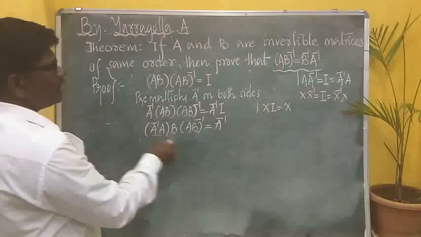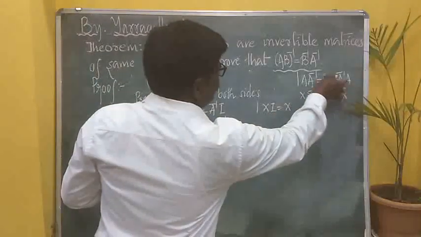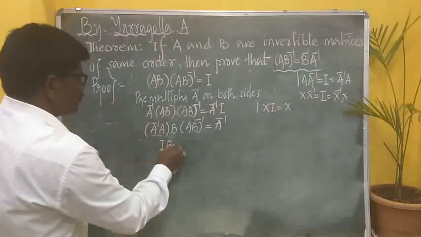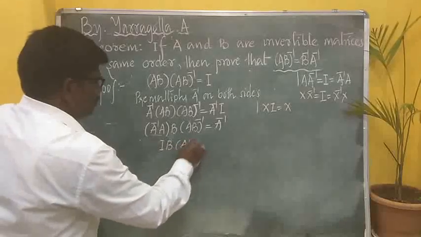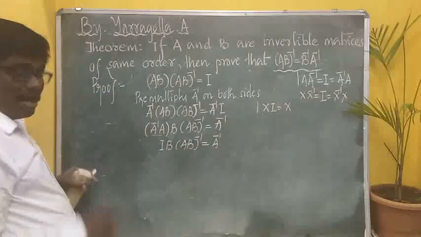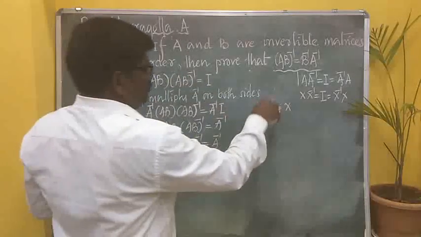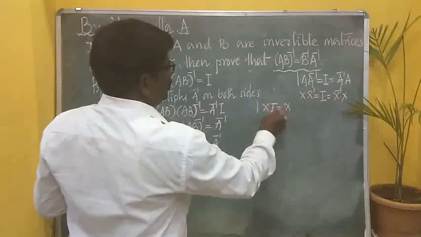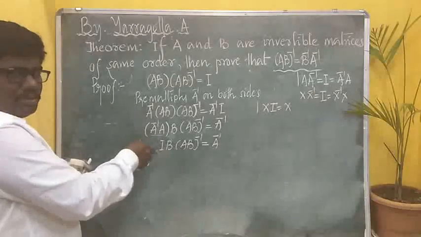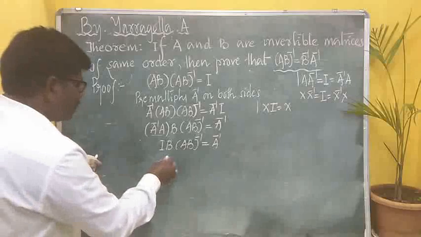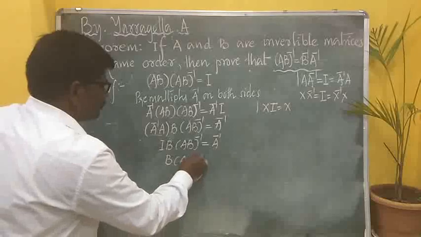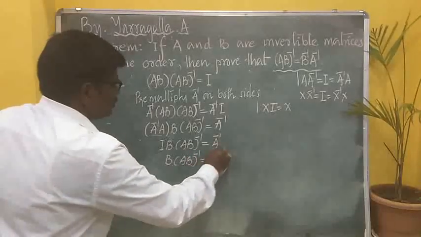Now look at this. A inverse into A. Can you see this one? What is it? I. So this is I into B, into AB the whole inverse. What is left here? A inverse. I already said any matrix, if you multiply with I, you will get the same matrix. Can you see this part? I into B. What is I into B? It is B itself, right? So this is B itself. B into AB the whole inverse is equal to A inverse.